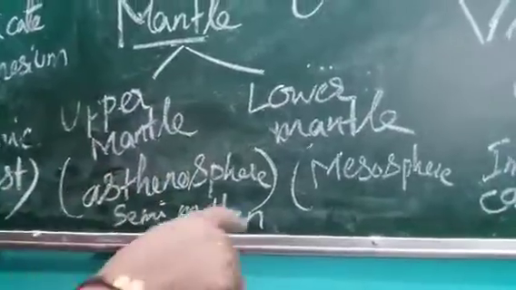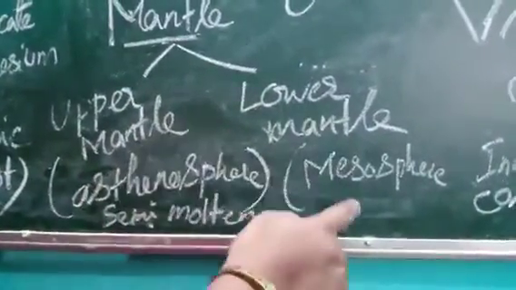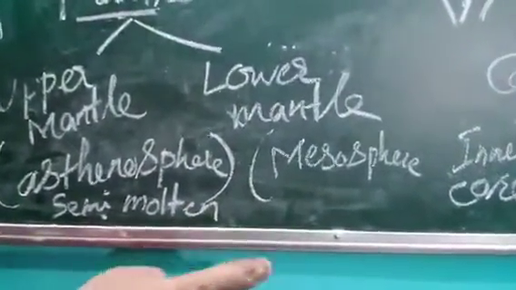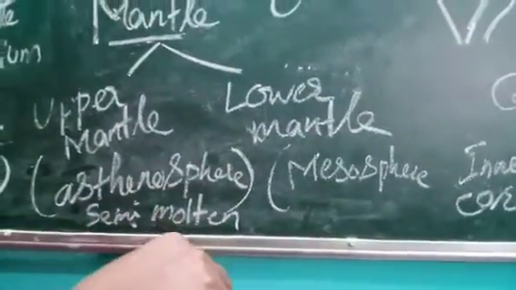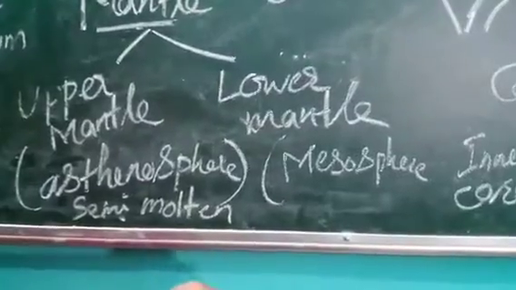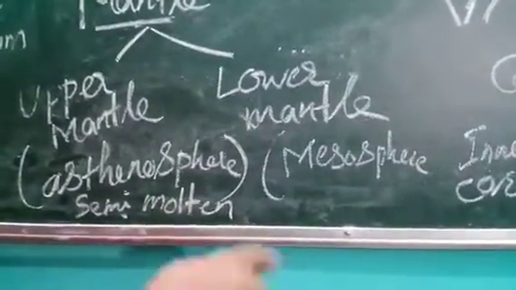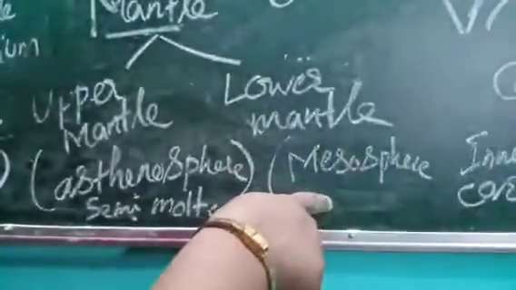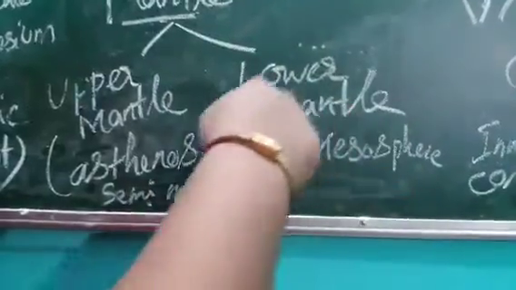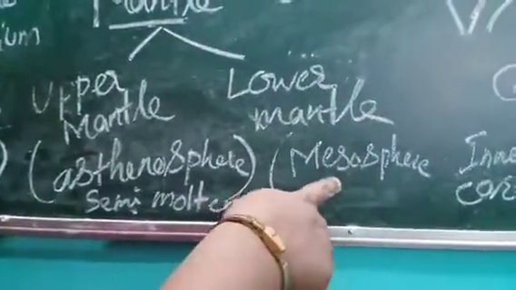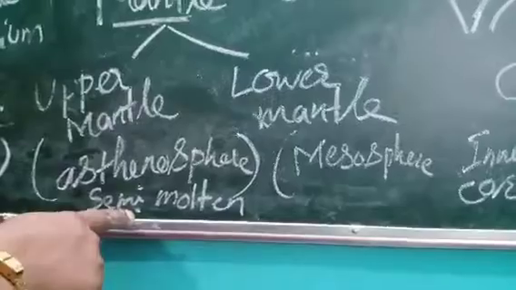That is the reason asthenosphere is semi-molten. But why not the mesosphere? Because we learned that as you go below the earth, the temperature increases up to 100 kilometers. After that, it starts decreasing. And one more reason is the pressure of the overlying layers. So it may be showing the nature of a solid.